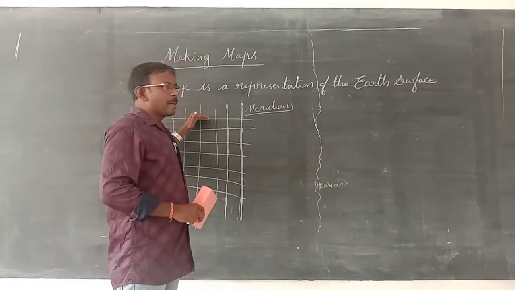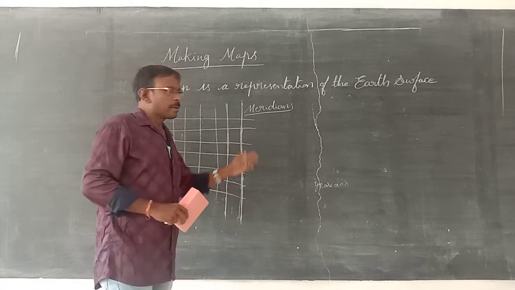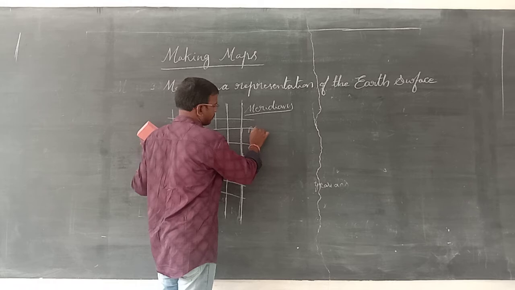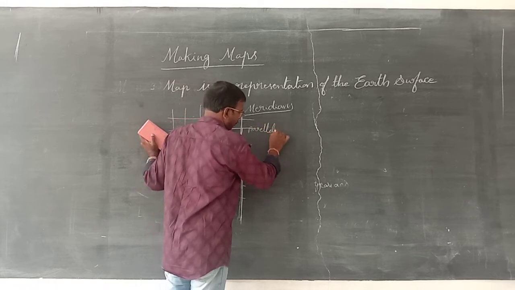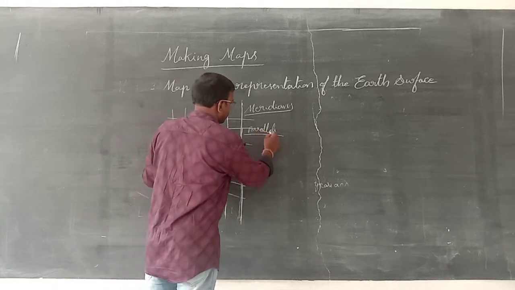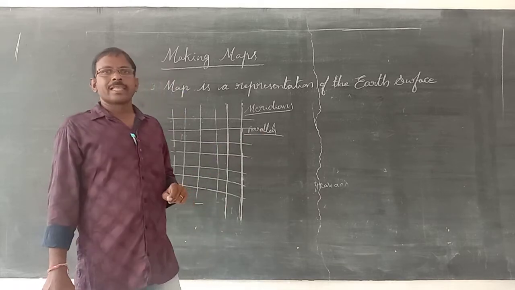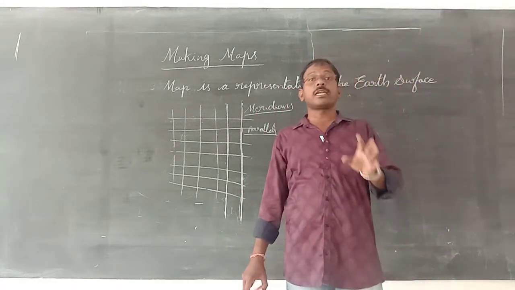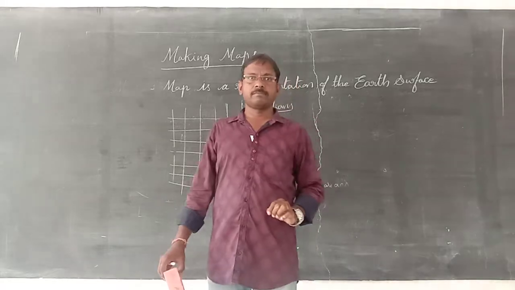Okay. And depending on the shadow length, taking the same shadow length, they prepared latitudes. That's why those are called parallels. These are called parallels. Okay. So the Greeks prepared latitudes and longitudes for accurate maps.